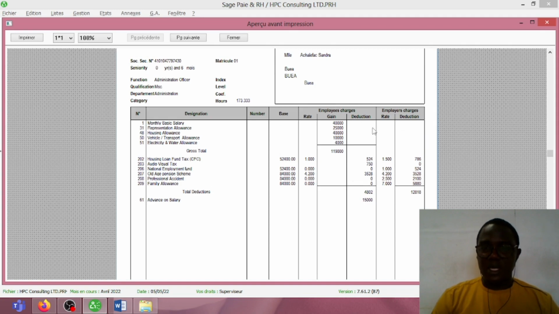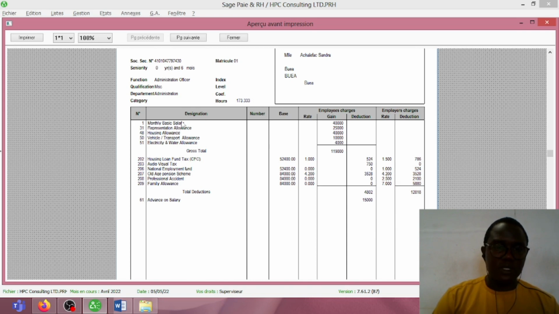And when you observe this pay slip, you see that it displays the employees' charges and also the employer's charges. So as you can see, this is the employer's charges here, 12,818 francs. But what is actually subtracted from the gross salary is the total employees' deduction, which is 4,802. So this is just to show the employee that the employer pays charges for recruiting him worth 12,808 francs.